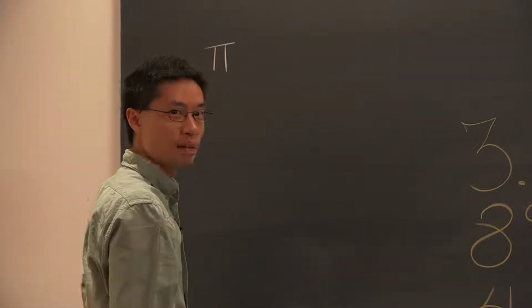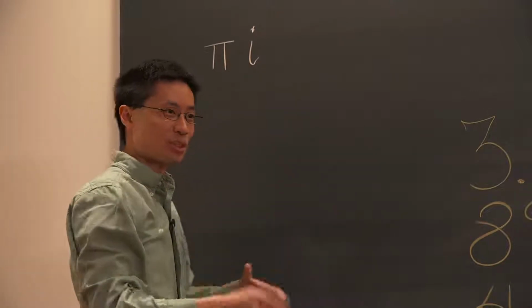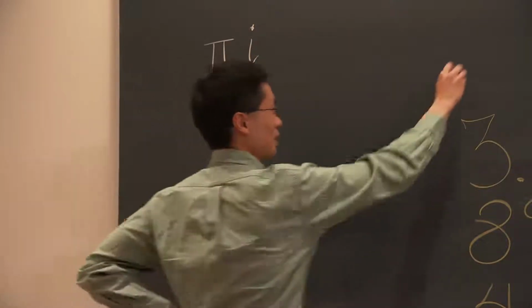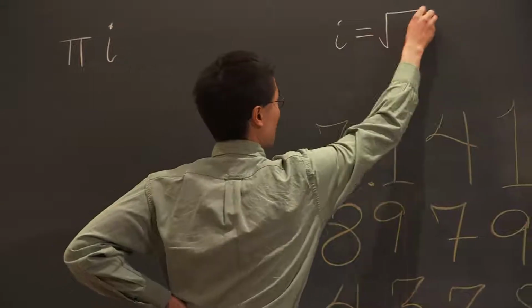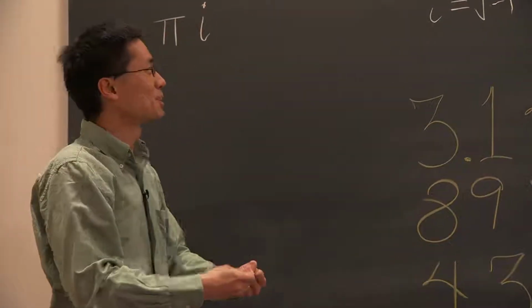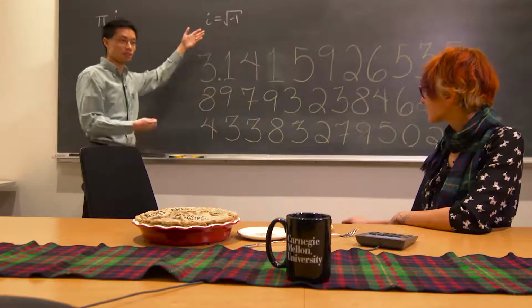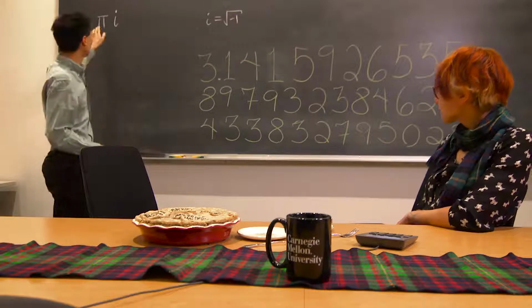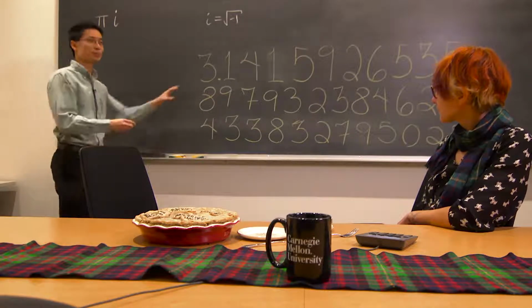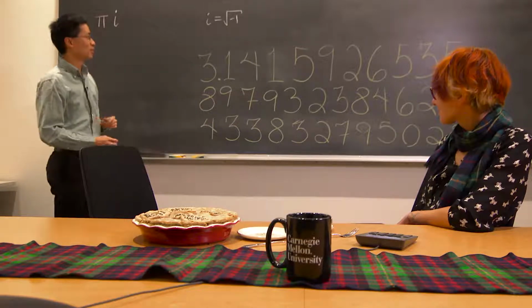There's another number in math, which is called i. This is the square root of -1. So somehow i is equal to the square root of -1, which you're not allowed to do. There's no way you can multiply two numbers together and get a -1. Well, there is if you allow what are called complex numbers or imaginary numbers. So that's this i. You could multiply those two together. You can get an even more crazy number. Not only something that doesn't end, but it's not even a real number.